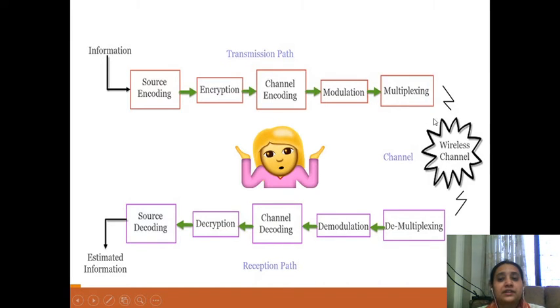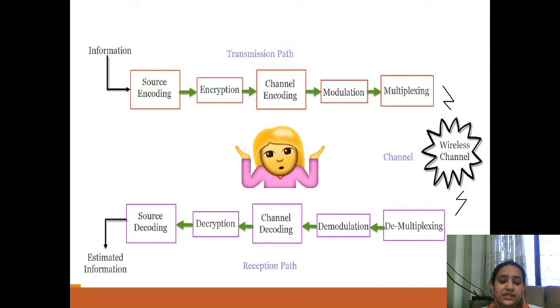Then we have the wireless channel. A channel refers to the frequency range allocated to a particular service for transmission. That is, a channel is a medium through which a signal propagates towards the receiver. The channel can be of three types: simplex, half duplex and full duplex.